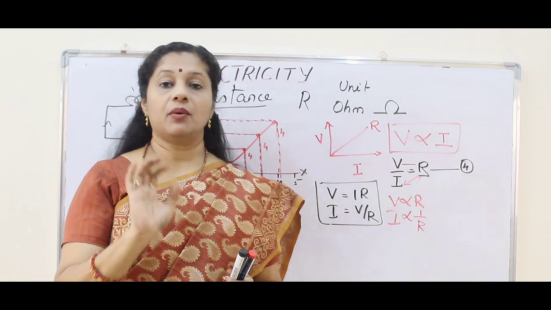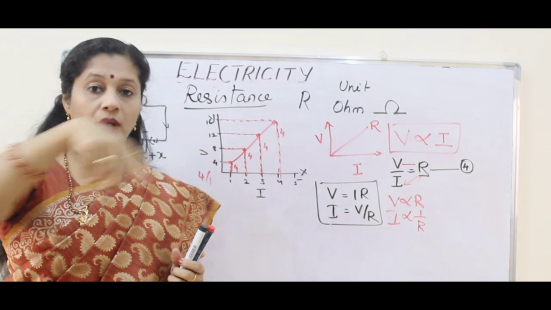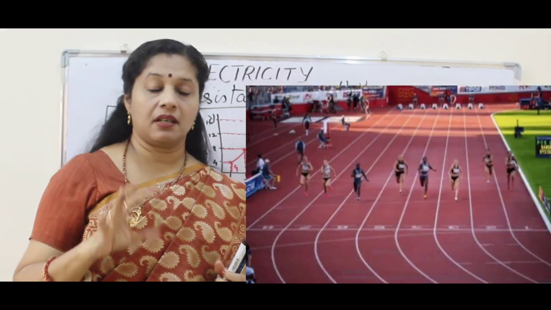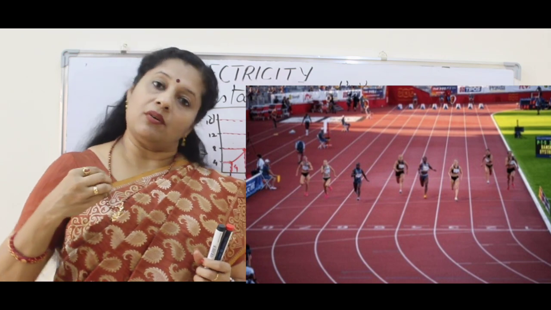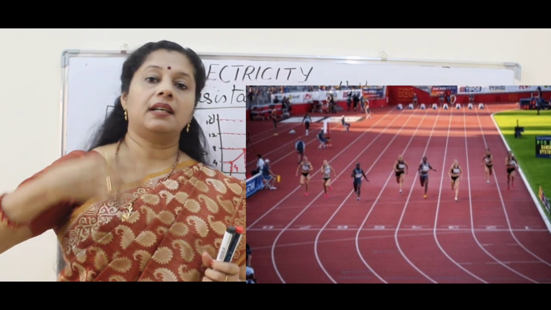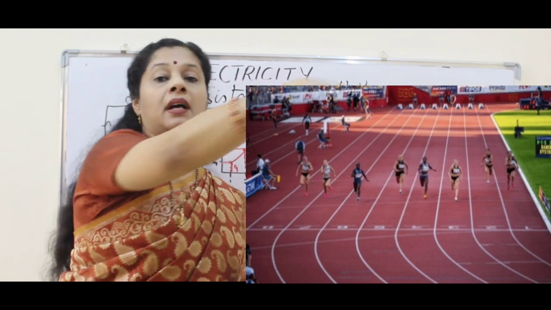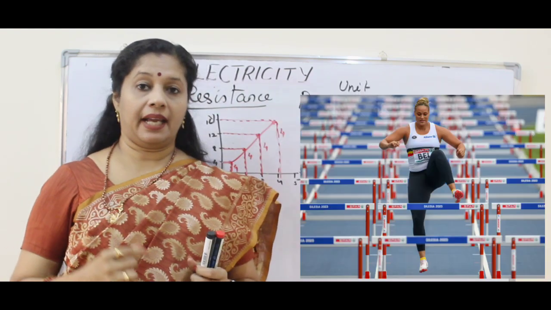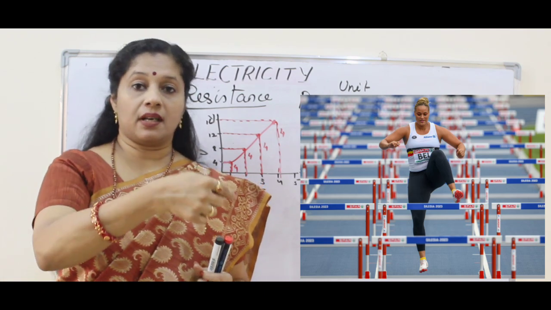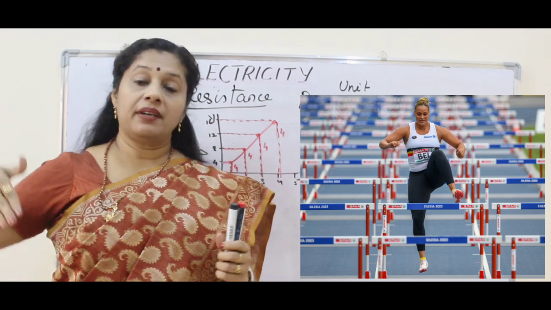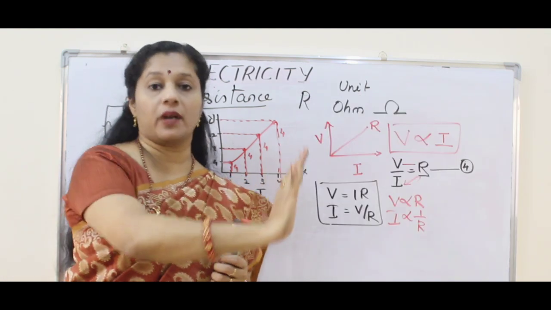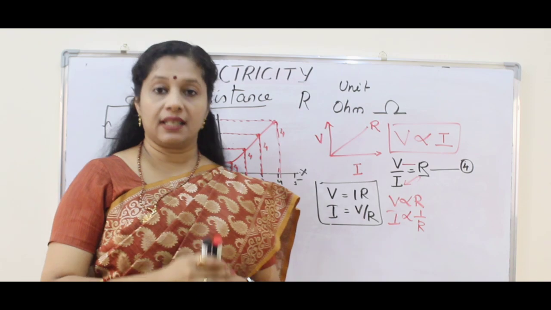Suppose you imagine you are running through a track, and you are running a 100-meter race. You or any athlete can just start, there is no hindrance, and you just run and finish. But think about hurdles. There, each time you have to cross a hurdle, right? So can you run with the same speed? No, there is an opposition, each time you have to overcome that. So this is called a resistance.